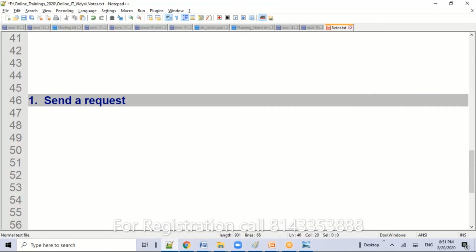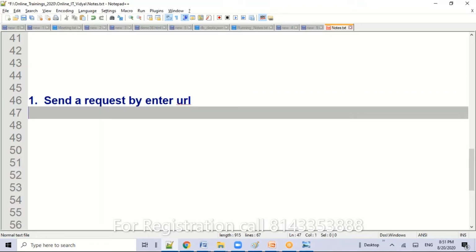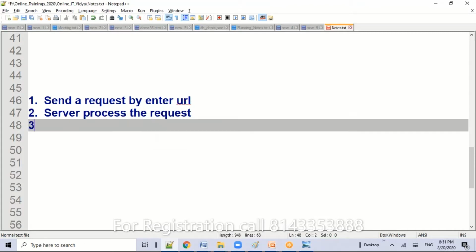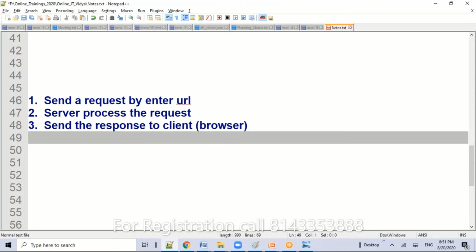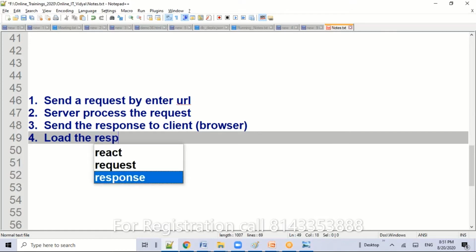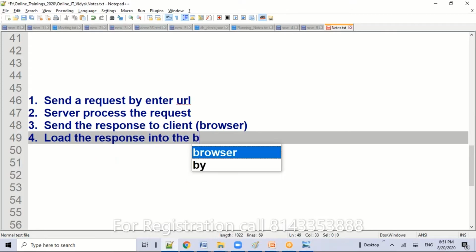We send a request just by entering the URL. Then what happened? The server will process the request and generate the response, and then send the response to the client. Here the client always refers to the browser. So what is the browser doing? The browser will load the complete content, the page, so that it is visible to the end user.